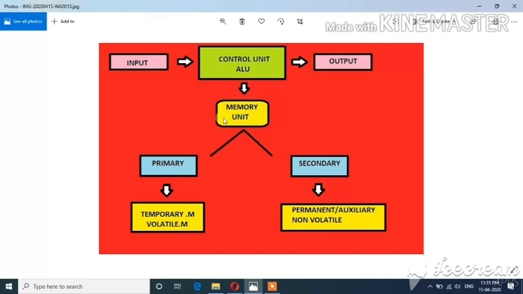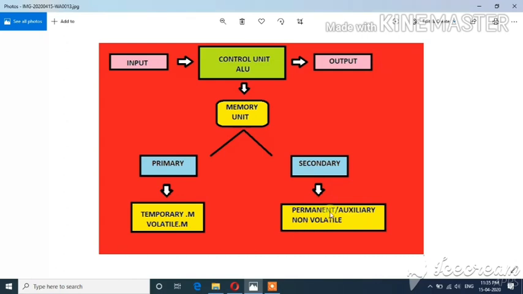Now this memory can be divided into two parts, which are known as primary memory and secondary memory. First one is your primary memory and second one is your secondary memory. Primary memory is also known as temporary memory or volatile memory. In the same way, secondary memory is also known as permanent memory or auxiliary memory, which is also known as non-volatile memory.